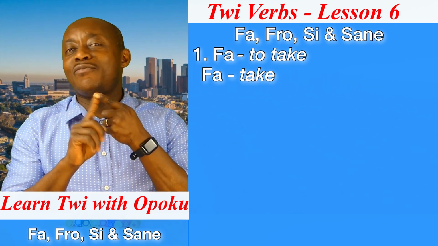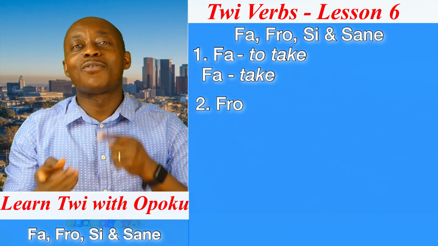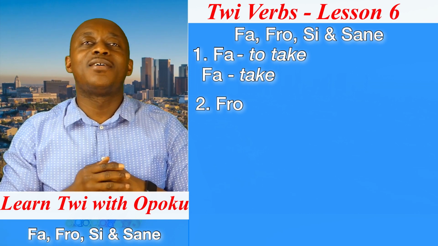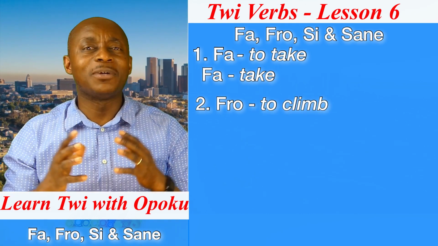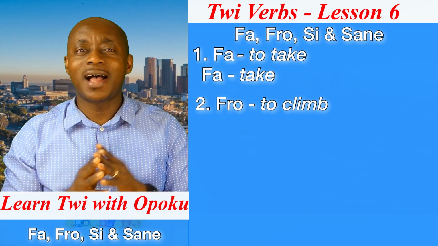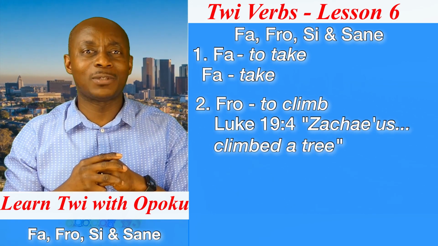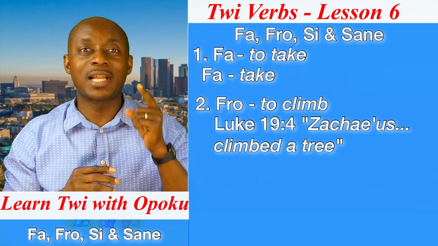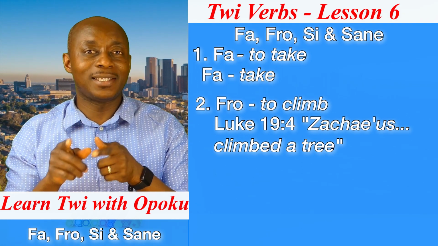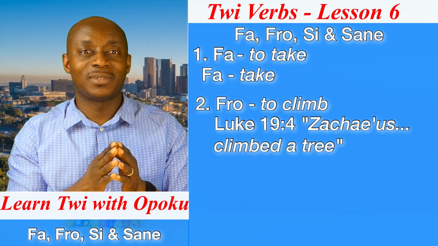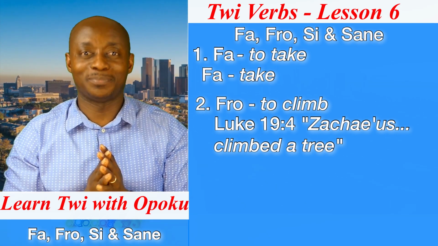The second verb that we are looking at is what? Fro. And that means what? To climb. To give you the example, I want to refer you to the Bible scripture, Luke 19 verse 4. There, the Bible says that Zacchaeus climbed a tree.